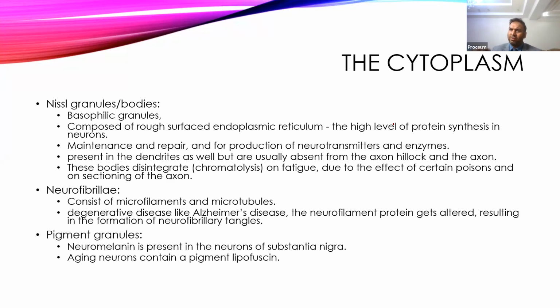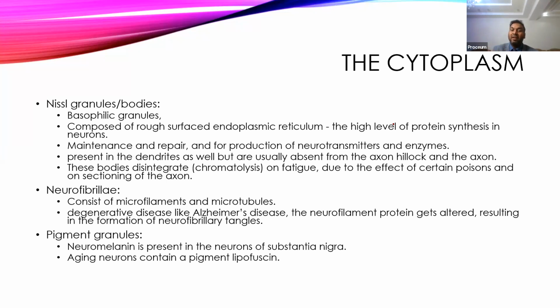These are basophilic in structure, so they stain a bluish color under the microscope. They are nothing but fragments of rough endoplasmic reticulum, and because of this they have a high ability to synthesize protein. These proteins are usually neurotransmitters and some enzymes important for maintaining the functions and repair of the neurons. But Nissl granules are not present in the axon or the axon hillock, which is the portion just before the axon, or in the dendrites.